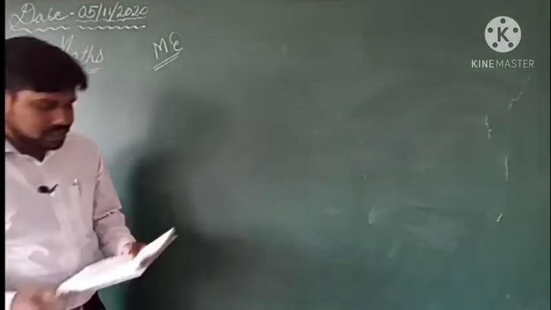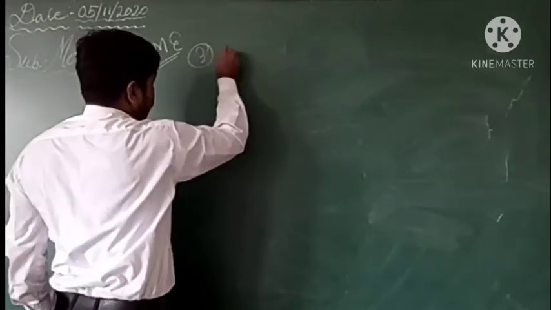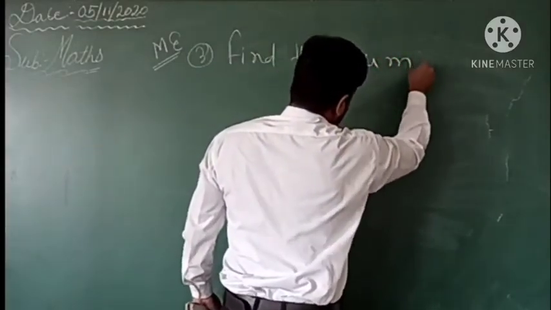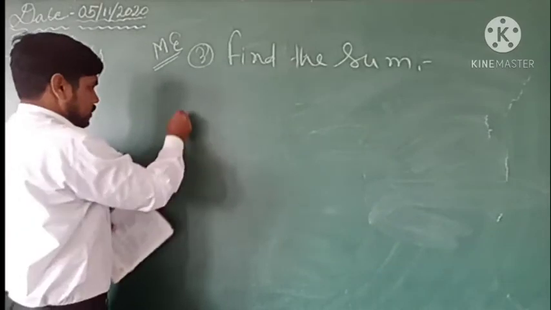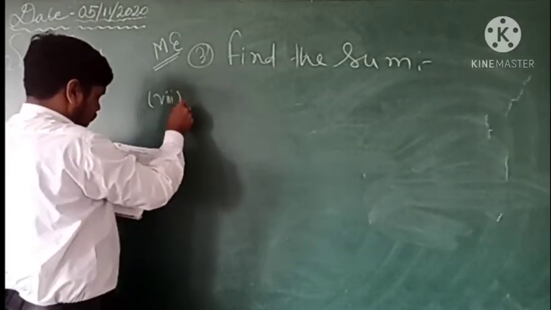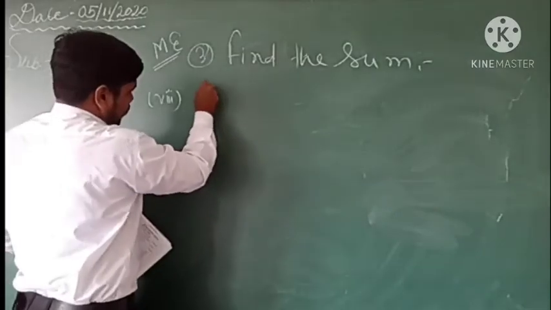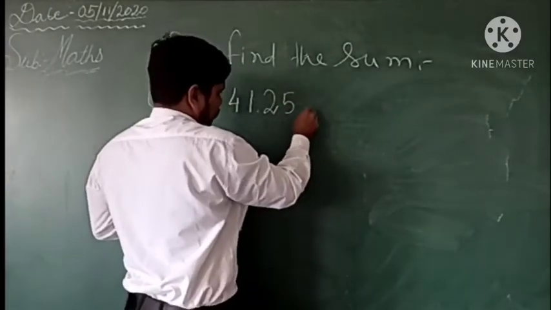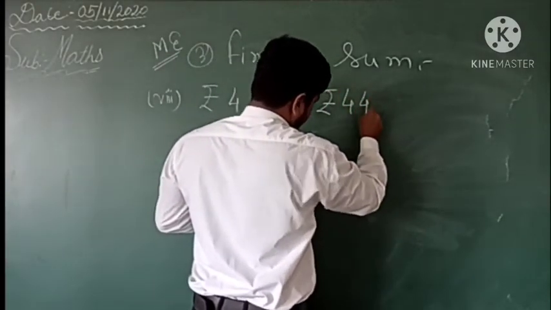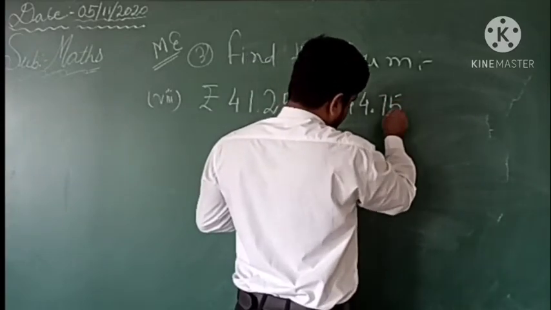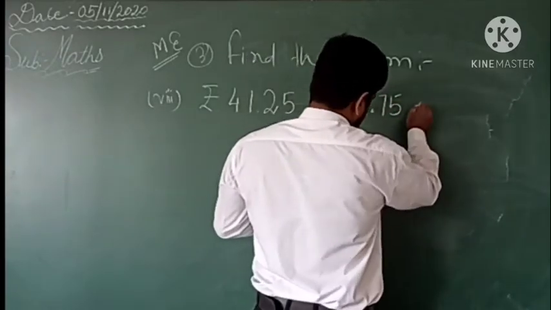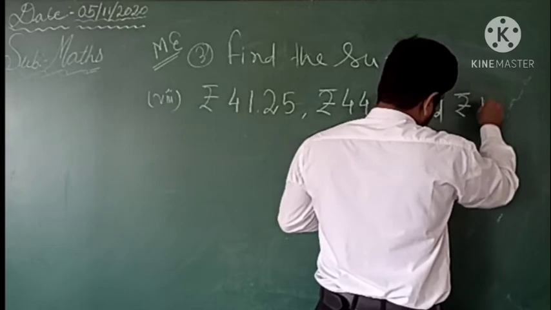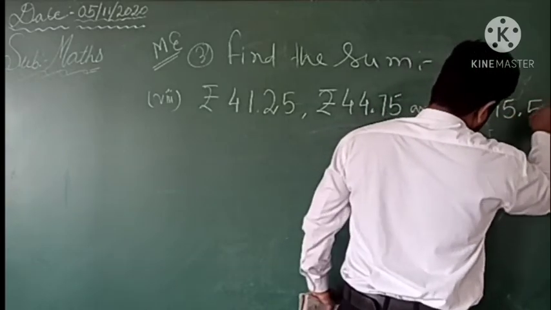Yes. So ME 3 is find the sum. Find the sum means we have to add. Find the sum. Let us take one, which is question number 8, wherein it is given rupees 41.25, then rupees 44.75, and one more number given which is rupees 175.50.